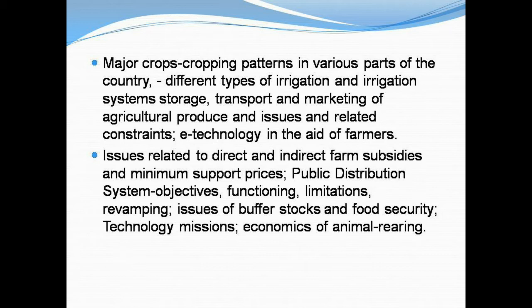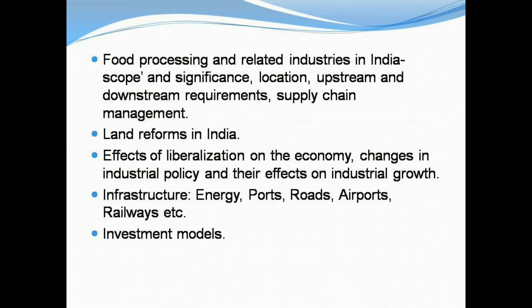direct and indirect farm subsidies and minimum support prices, public distribution system objectives, functioning, limitations, revamping, issues of buffer stocks and food security, technology missions, economics of animal rearing, food processing and related industries in India's scope and significance, location, upstream and downstream requirements, supply chain management, land reforms in India, effects of liberalization on the economy, changes in industrial policy and their effects on industrial growth, infrastructure, energy, ports, roads, airports, railways, etc., investment models.